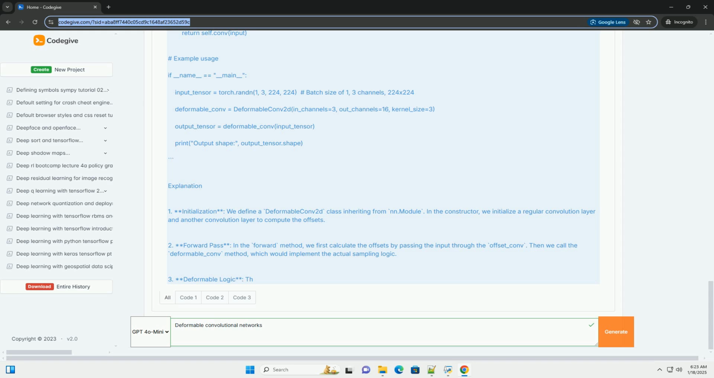3. Deformable logic. The actual deformation logic is not implemented in this simple example. Implementing the actual sampling based on offsets requires a more complex setup, often involving interpolation.